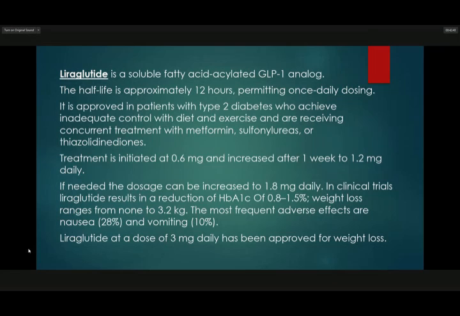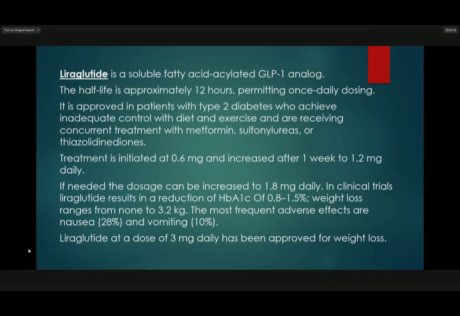So, liraglutide is a soluble fatty acid acylated GLP-1 analog. Its half-life is approximately 12 hours, permitting once daily dosing. It is approved in patients with type 2 diabetes who achieve inadequate control with diet and exercise and are receiving concurrent treatment with metformin, sulfonylureas, or thiazolidinediones.